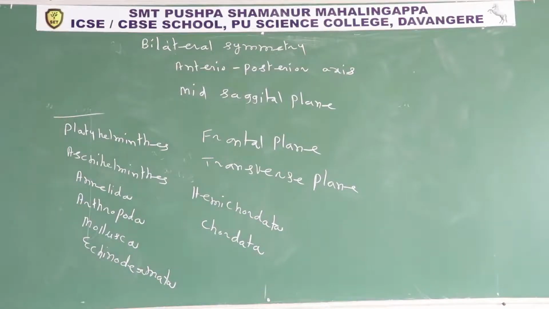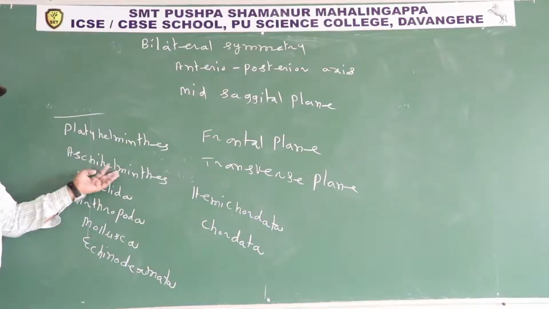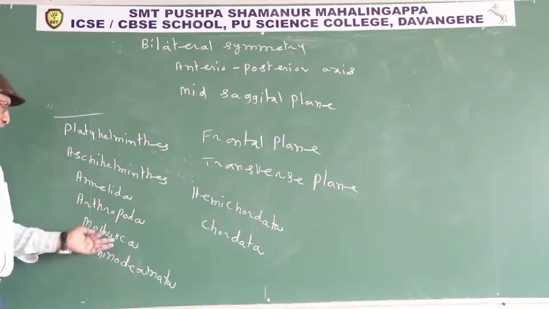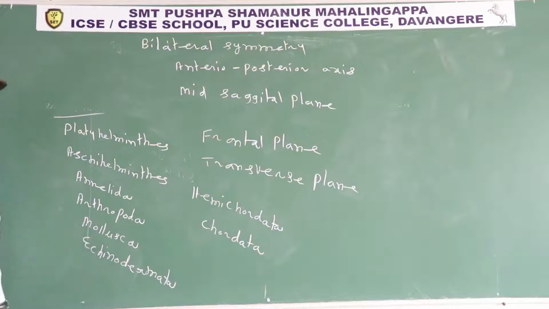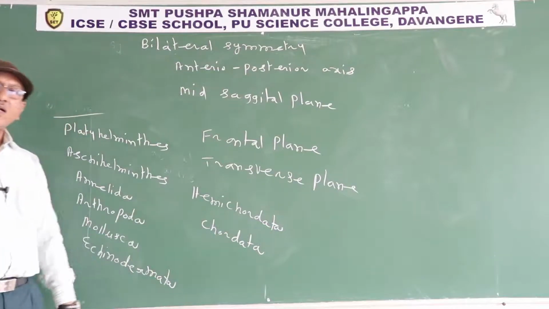Bilateral symmetry is exhibited by members of phylum Platyhelminthes, Aschelminthes, Annelida, Arthropoda, Mollusca, Echinodermata, Hemichordata and Chordata.